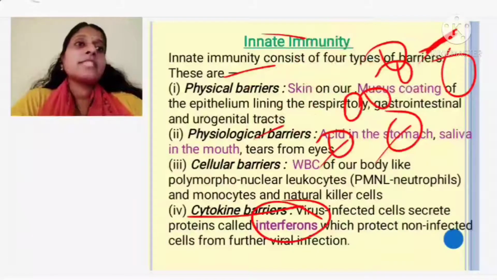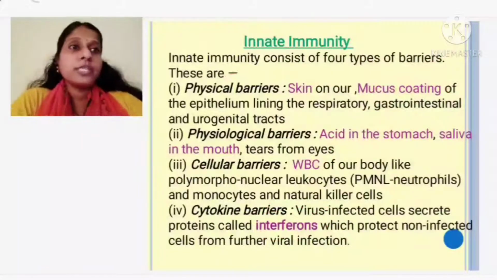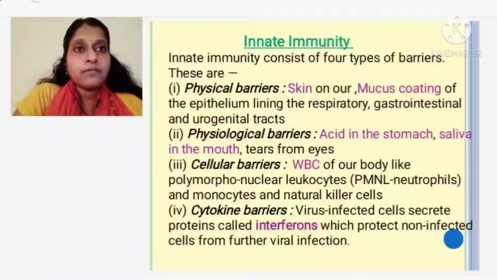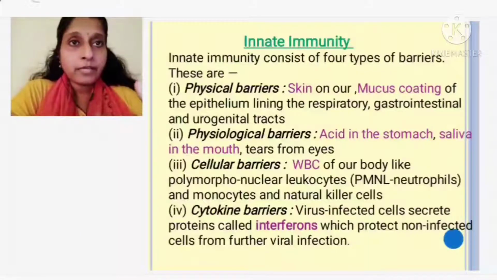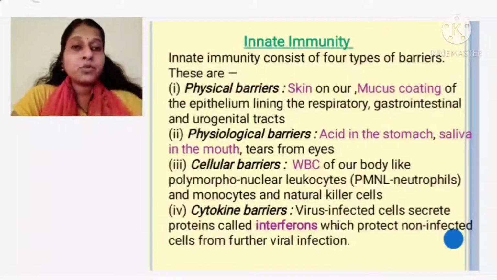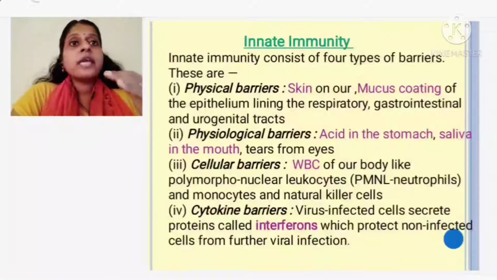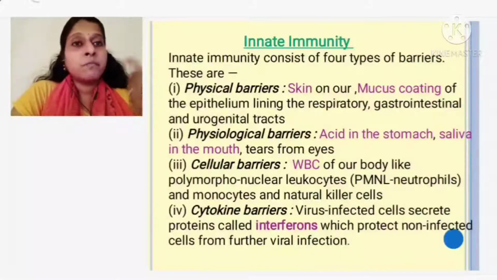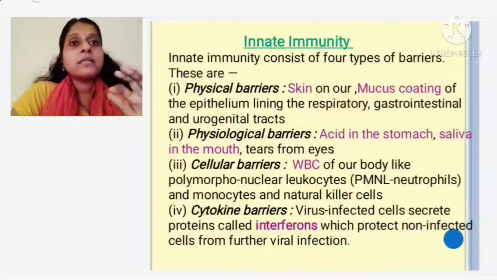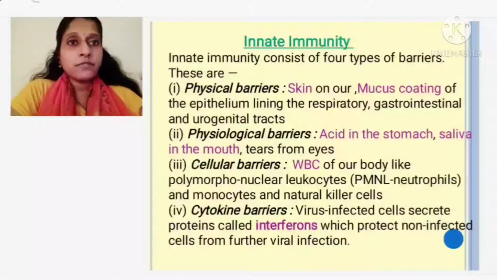So these are the types of innate immunity. What types have we learned? We have learned 4 types. One is the physical barrier: outside the skin, the mucus protects us from the entry of the germ. Then the physiological barrier: in case it does enter, we secrete some substances and kill it. If these 2 barriers are not functional and the germ has entered my body's internal part, then WBCs will start fighting against it.